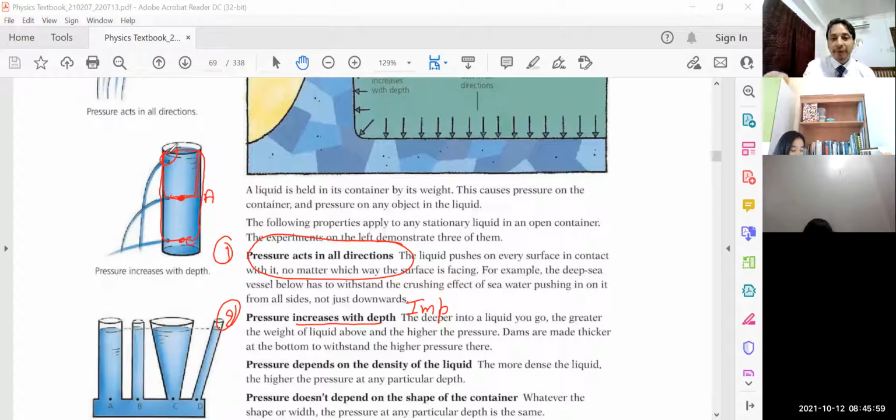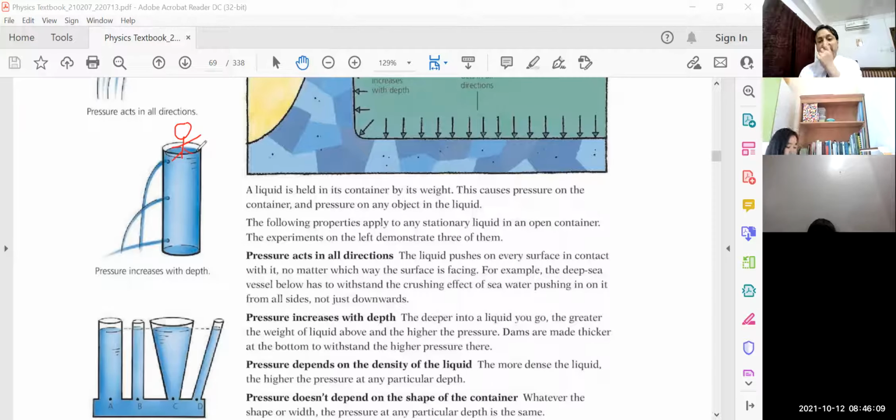So basically, what I mean by this statement, children, is that if I am standing here, I will experience nothing. Only the atmospheric pressure is acting on my body. If I stand on the surface of the water, my body will experience the normal pressure, that is the atmospheric pressure. Children, we will discuss this in our coming classes.